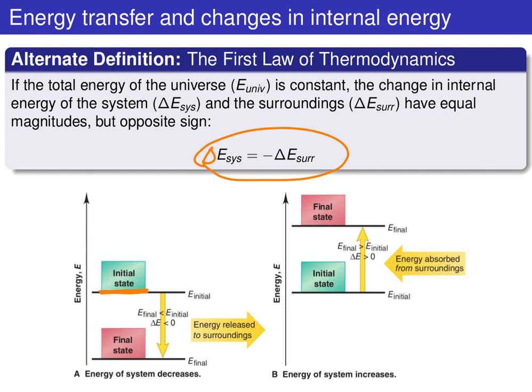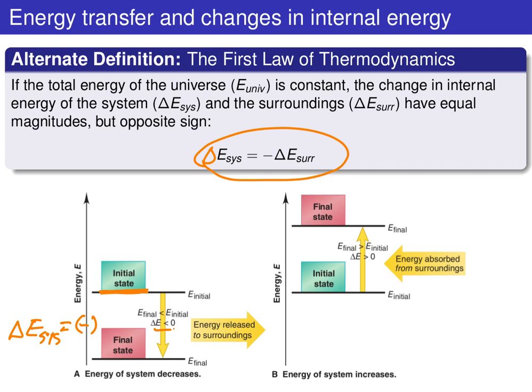If the final state has a lower energy, then the system is losing energy, so delta E of the system is going to be negative. Final minus initial, final is less than initial, so we get a negative delta E of the system.